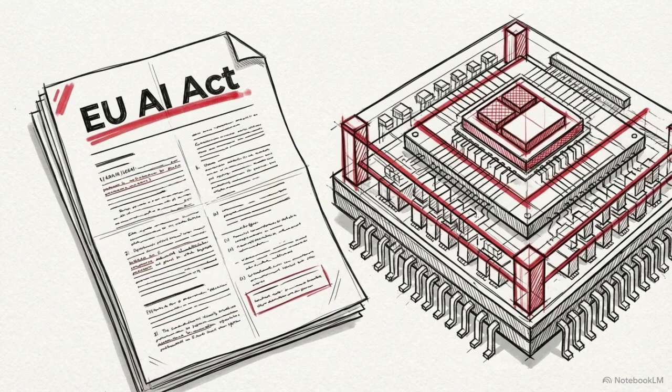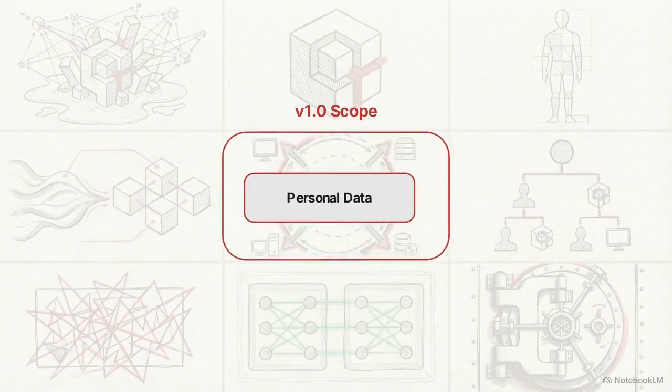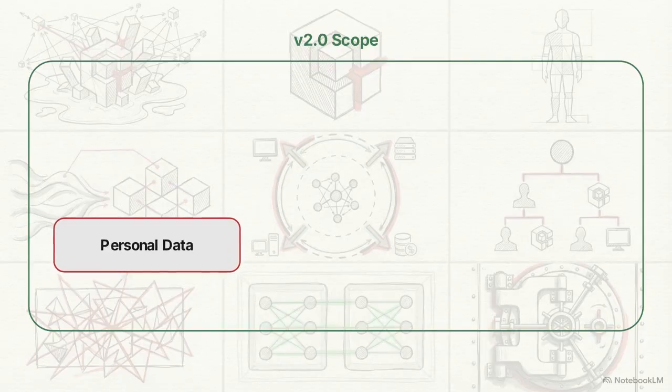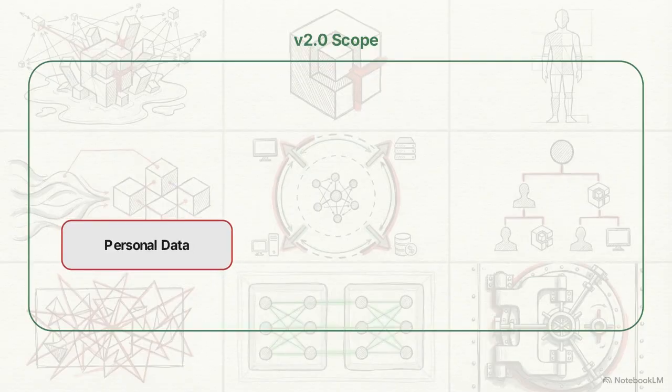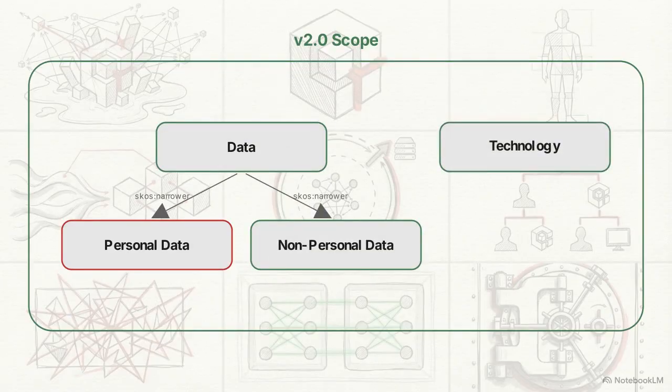Modern regulatory frameworks like the EU AI Act and the Data Governance Act strictly regulate enterprise operations that extend far beyond traditional personal data. This timeline comparison illustrates how DPV version 2.0 physically expands its core scope. Where version 1.0 built a boundary strictly around personal data, the new architecture encompasses broader nodes, including generic data, non-personal data, and technology.